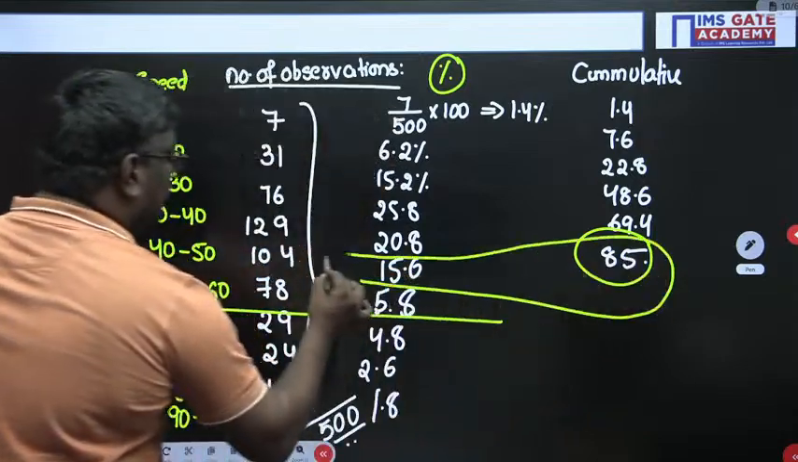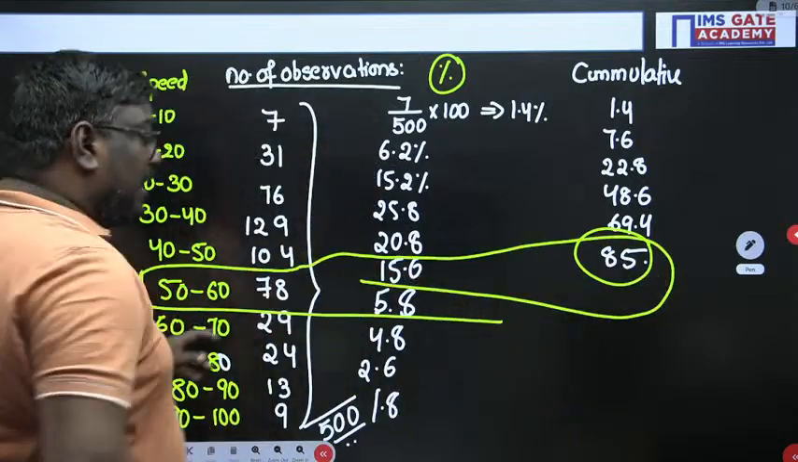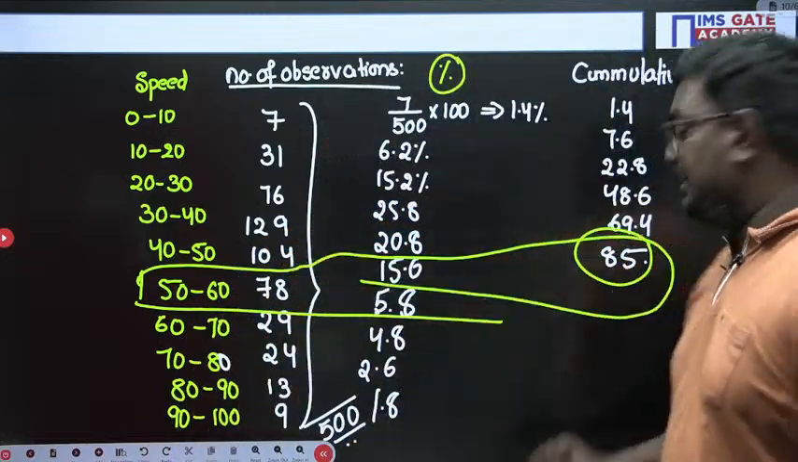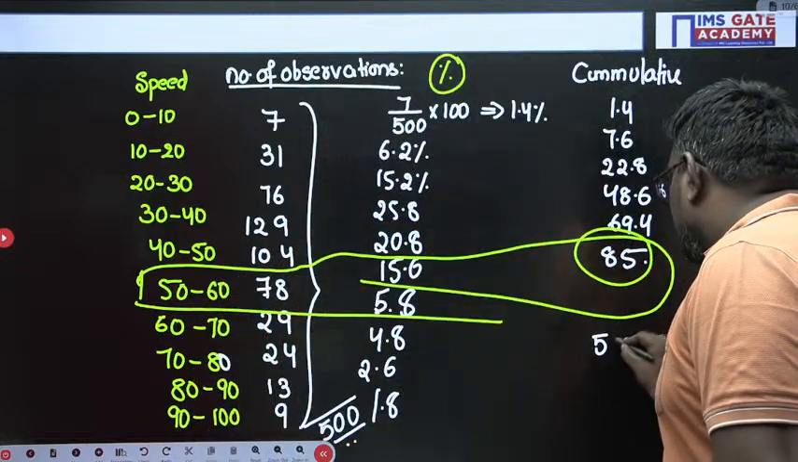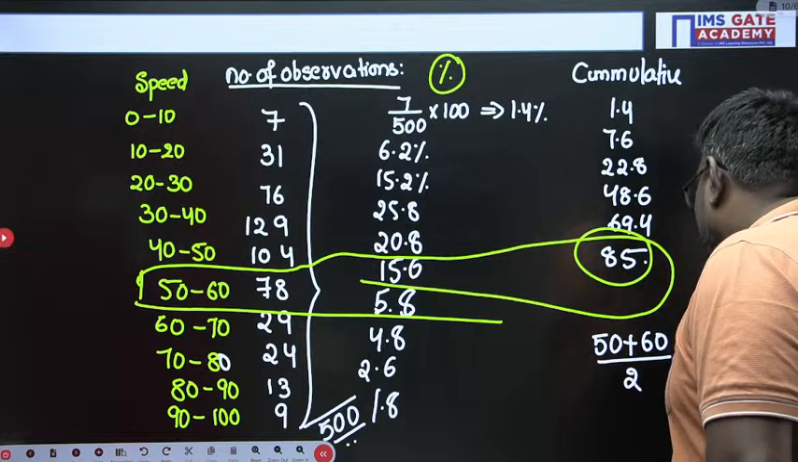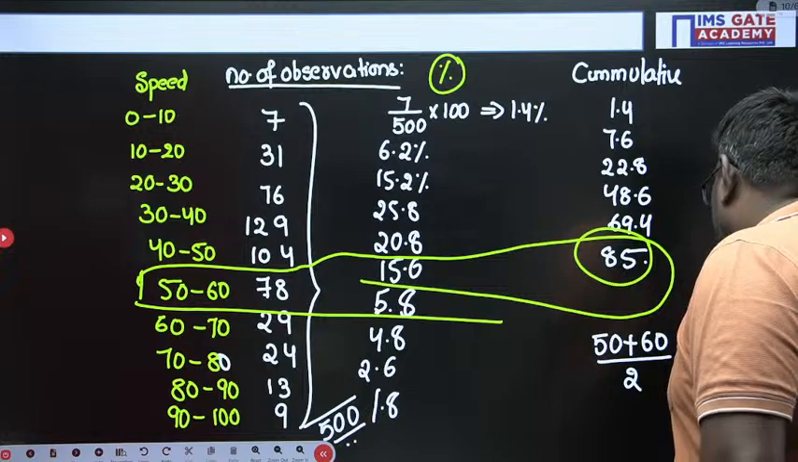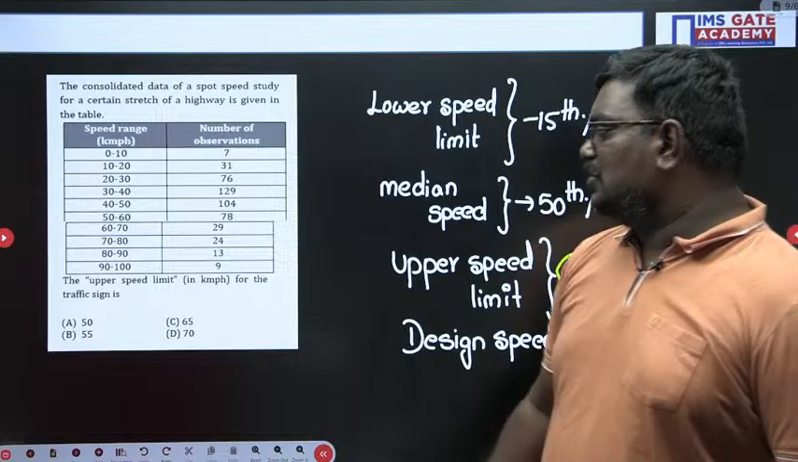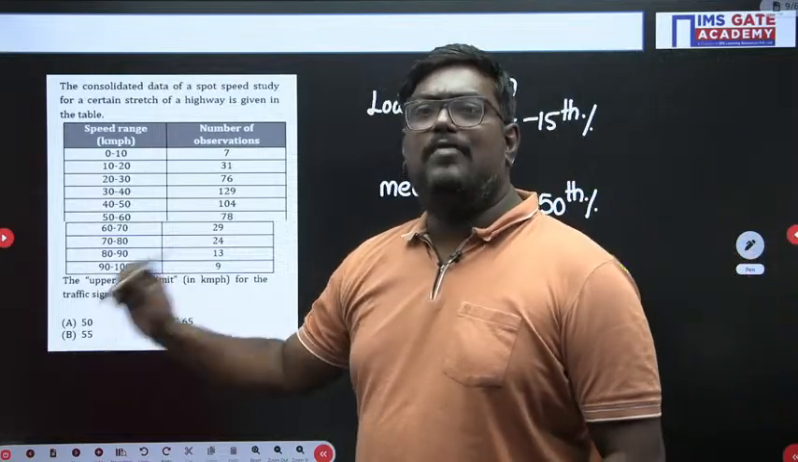This is the value which you will get. So my dear students, at the 85th percentile, you can say 50 to 60. So the answer here will be 50 plus 60 by 2. You have to take the average. That will be equal to 55 km per hour. So what is the upper speed limit if they ask you? The answer is 55 and the option is B.